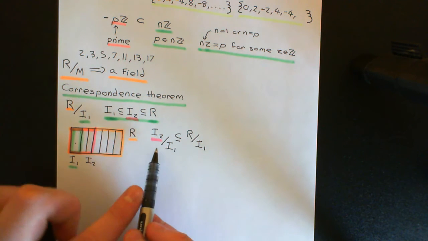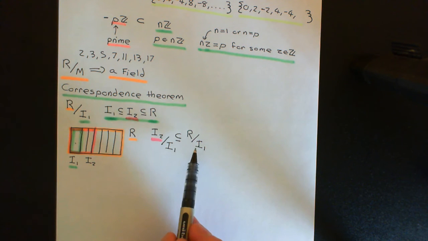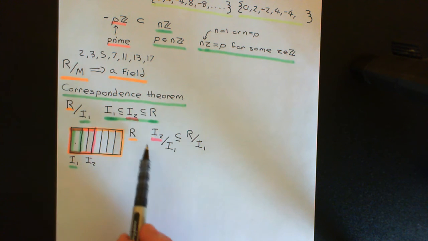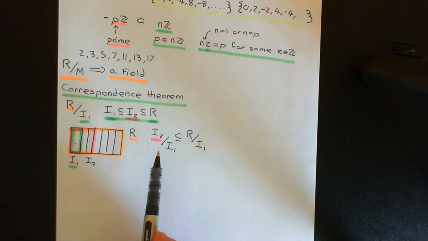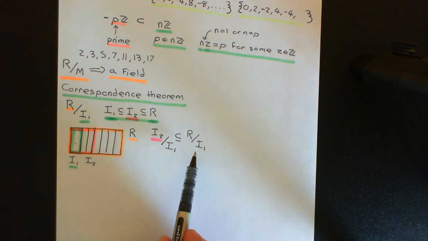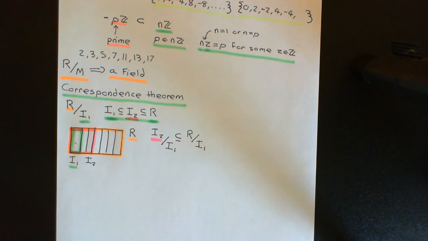Okay, so I can build a subset of the cosets from this quotient ring here, which corresponds to this ideal I2. And I claim that this is a very special subset of the cosets that you create when you quotient out the ring by the ideal I1. I claim that this is actually going to be an ideal. Okay, so we're starting to see the correspondence theorem now.